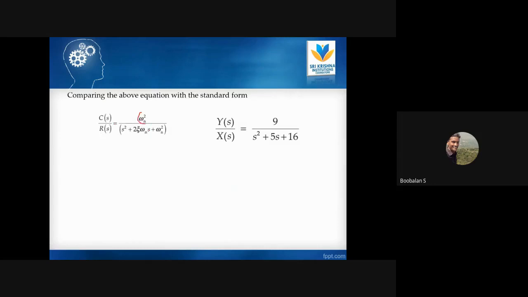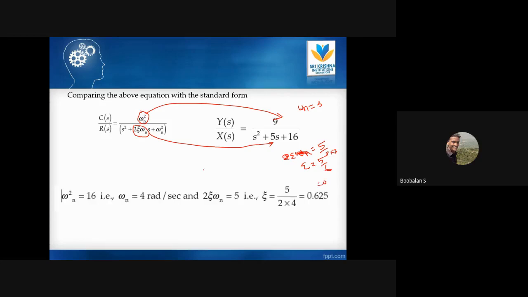Now where is omega n square? It is 9, so I am going to compare that. And what is there along with 2 epsilon omega n? The common term 5. Just compare with this. Omega n square is equal to 9, so omega n is 3. Now 2 epsilon omega n is equal to 5, and we already know omega n is 3. So 5 by 3 on the other side, and the 2 coming down gives 5 by 6. So the epsilon value is 5 by 6, which is 0 point something.